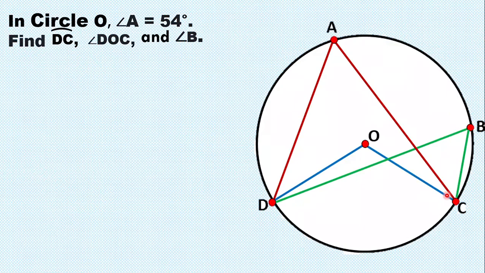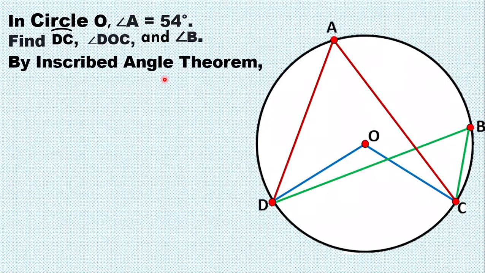So, find arc DC. Ito yung arc DC. Find angle DOC. So, angle DOC in color blue. This is the central angle because the vertex is on the center, and angle B. So, yung angle B naman ay ang angle in color red. So, the three angles, the angle DAC, angle DOC, and angle DBC or angle B are intercepted by the same arc, DC. So, isa lang yung arc na nag-i-intercept sa tatlong angles natin.